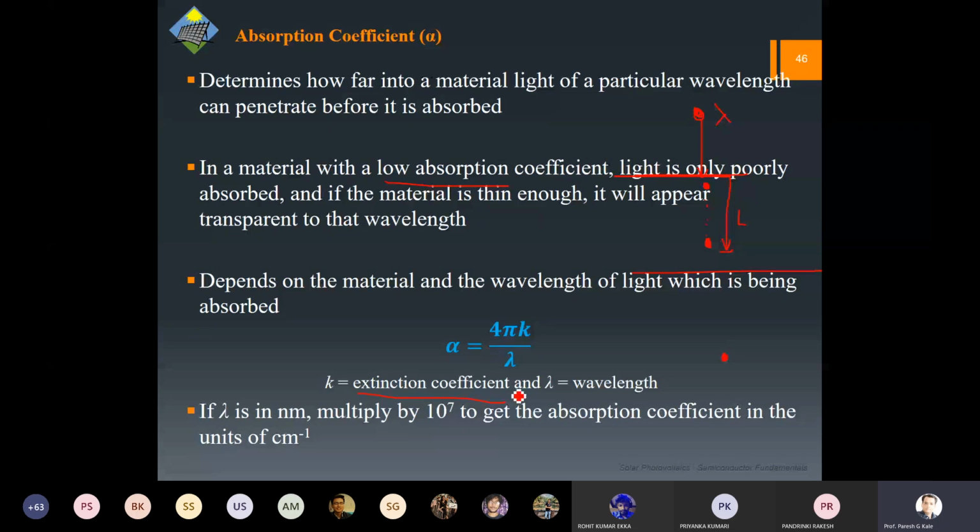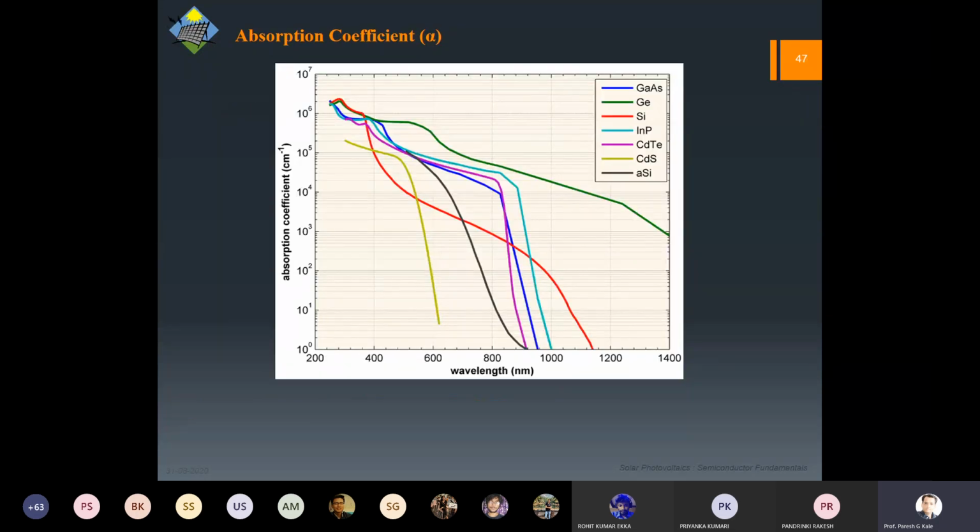Normally this lambda wavelength is in nanometers, so you can do the proper multiplication so that the unit of alpha is centimeter inverse; you have to multiply and do the adjustment. So this is what I'm talking about. You can compare various materials which are used for solar cells over here. You can see one easy observation.